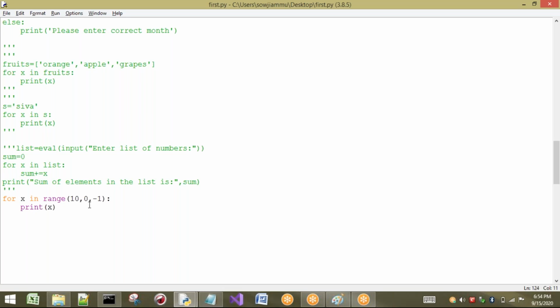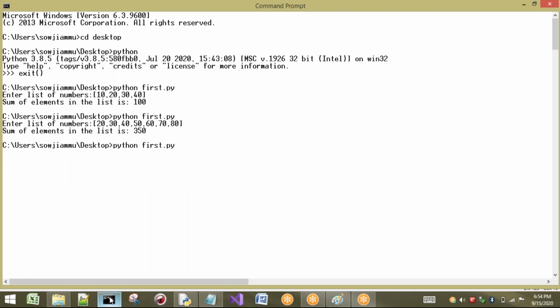Sorry, we can consider it as what? Up to 0 is there, up to it will print 1. Okay, before number. Okay, now see what is going to print: 10 to 1.